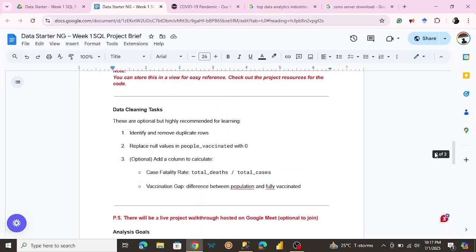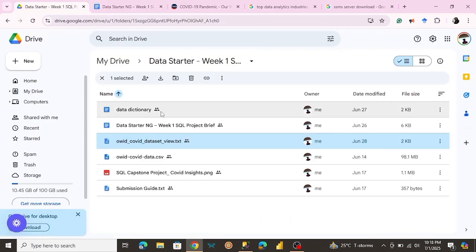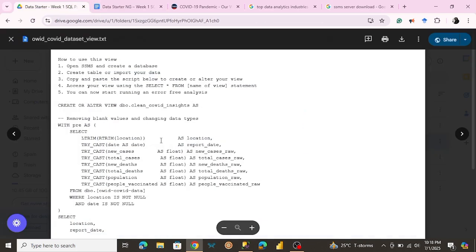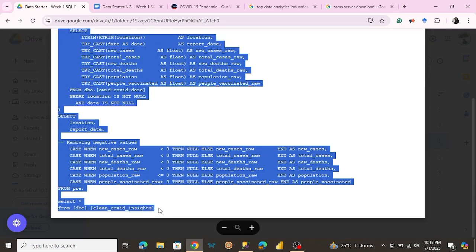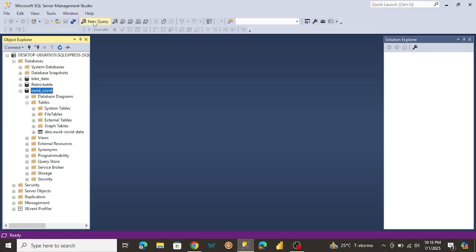So first of all, I have to import the views to perform all these data cleaning tasks. To do that, I'm just going to open this. So let me just copy all of this code. Okay, so I'm just going to click on new query.